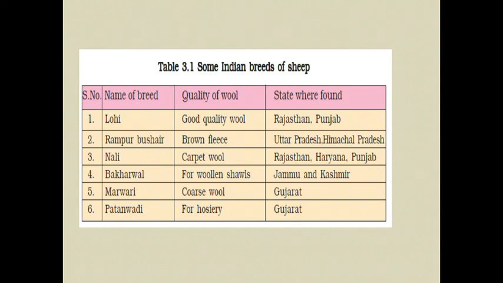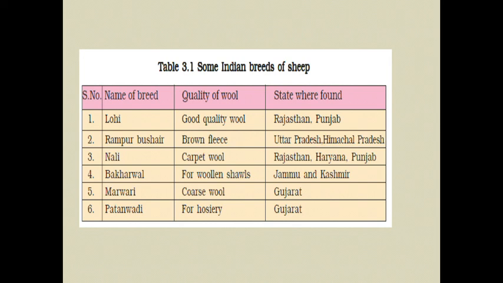Next one is the Nali. This is the breed of sheep found in Rajasthan, Haryana, and Punjab, which gives wool for carpets. The next one is the Bhakarwal. This is also an Indian breed of sheep found in Jammu and Kashmir.